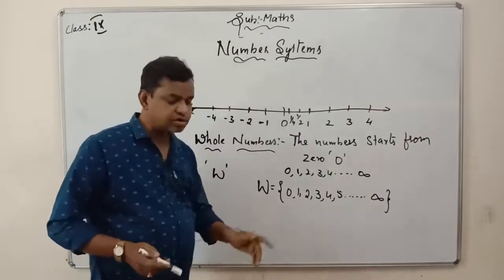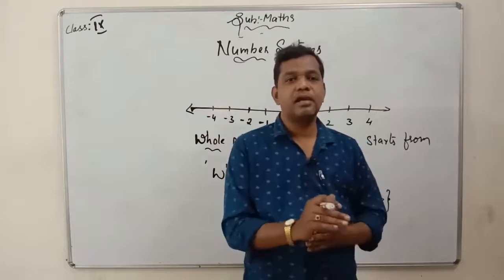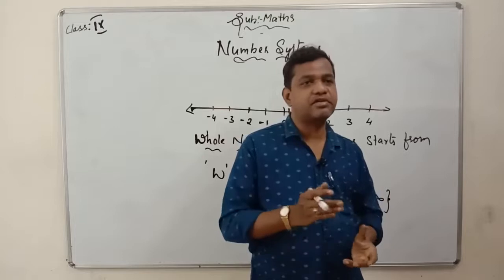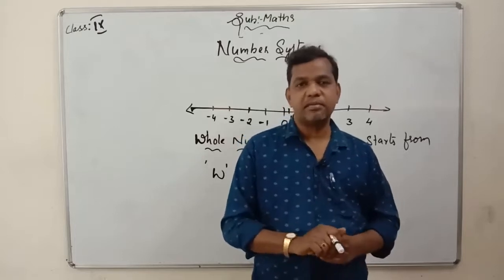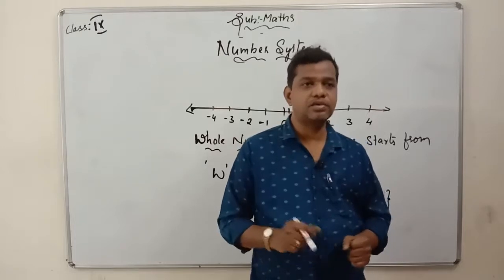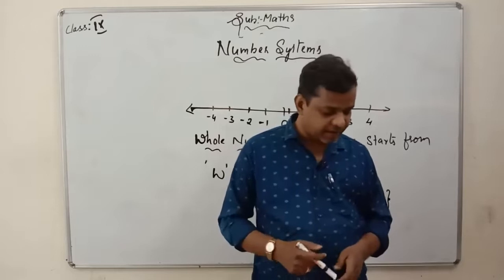While writing, you should be very careful to see what are whole numbers and what are natural numbers. They may ask you to write natural numbers, and if you start with 0, it will be wrong. Whole numbers always start with 0, 1, 2, 3, 4, 5, and are represented by the capital letter W. Let us see the next one.